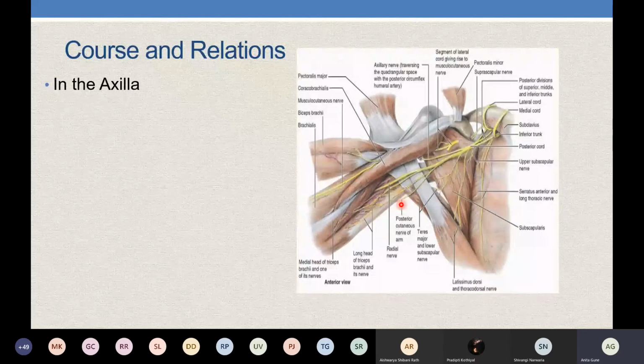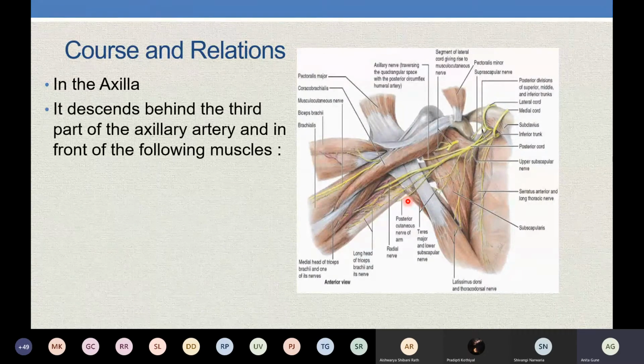If you see the course, after it arises in the axilla, you recall in the axilla there is the axillary artery. We had seen its relation to the third part of the axillary artery. In the second part, the posterior cord lies posterior to the axillary artery. And then in the third part of the axillary artery, the cords start giving branches, right? So it will descend behind the third part of the axillary artery,